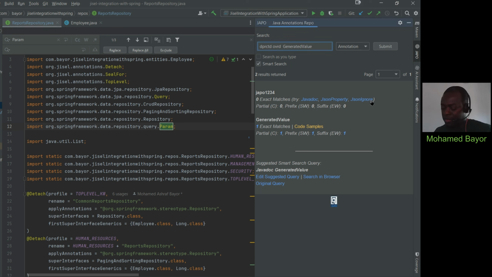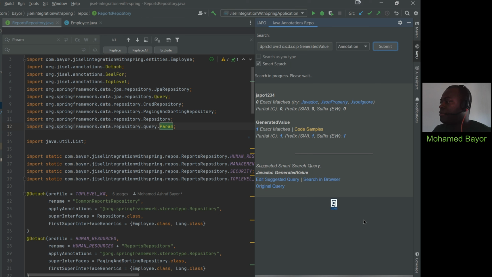Here we are really talking about just the initials. When I say abbreviated form, I'm really talking about the initials of each part of the qualified name. So that will be O.S.D.R.Q.P, like that, just to see what happens. So Smart Search is selected. We click submit and let's give it some time and see what happens.